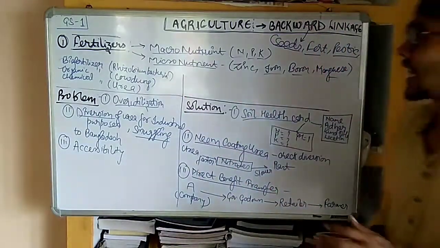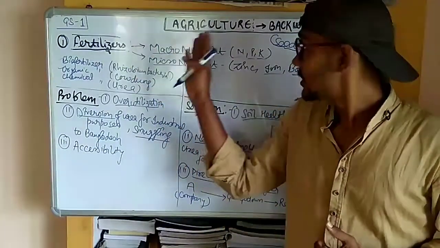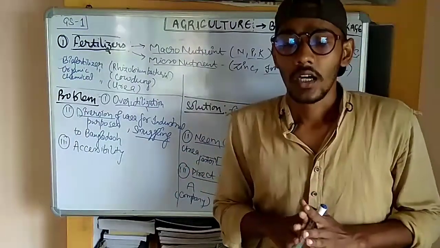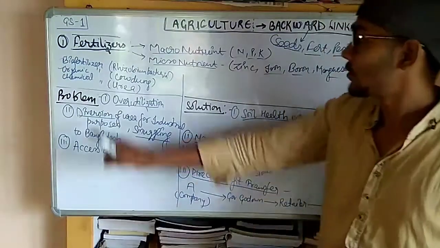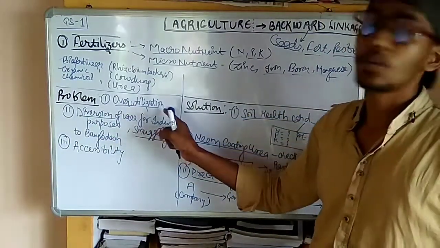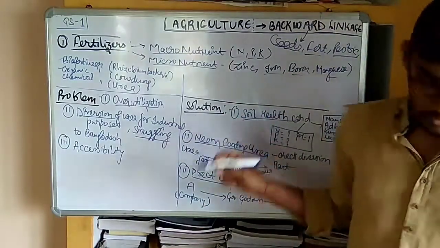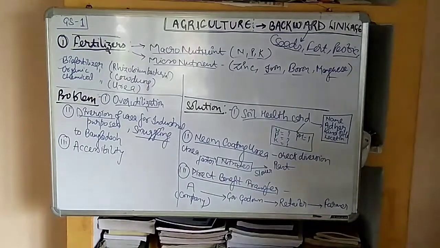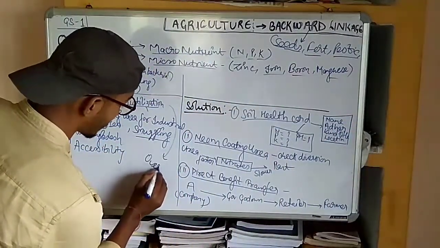If you look at the agriculture sector, the problem that we normally face in the backward linkage is the fertilizer. The issue of fertilizer is that because of the illiteracy of the farmers, we normally see the overutilization of the fertilizer. Overutilization means that some states of India have a huge overutilization.